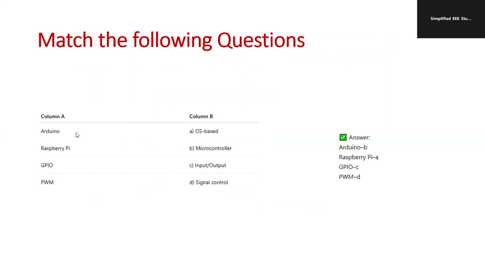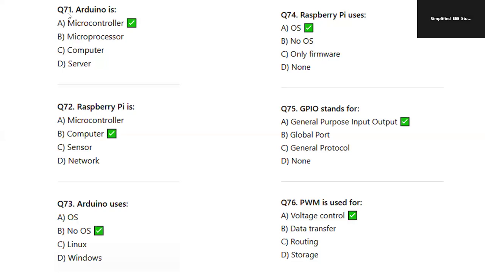Okay. So try to follow and learn the match the following questions, which will be very important for your placement, NPTEL exam, etc. So for Arduino, like column A and column B, we have to match each other. Arduino, it's a microcontroller. Raspberry Pi, OS based. Similarly, GPIO, it is input output. PWM, signal control. So try to learn. Arduino is a microcontroller. Raspberry Pi uses an operating system. Raspberry Pi is a computer. GPIO stands for general purpose input output.